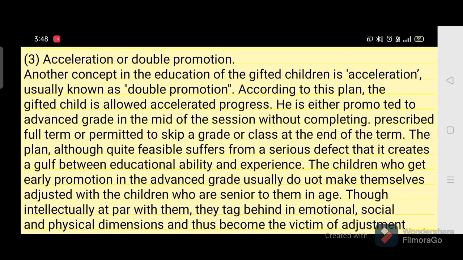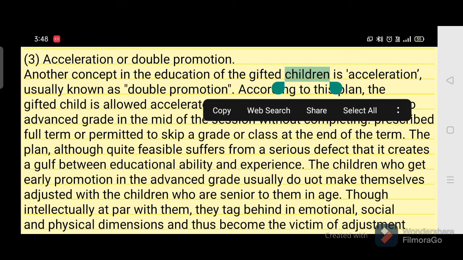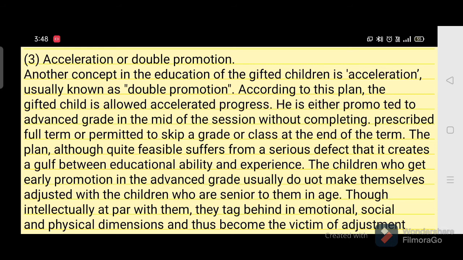And the third method is acceleration and double promotion. This is another method suggested for the gifted children, and it is being practically implemented also in many cases. So what happens in this method? According to this plan, a gifted child is allowed to accelerate or progress in the class.